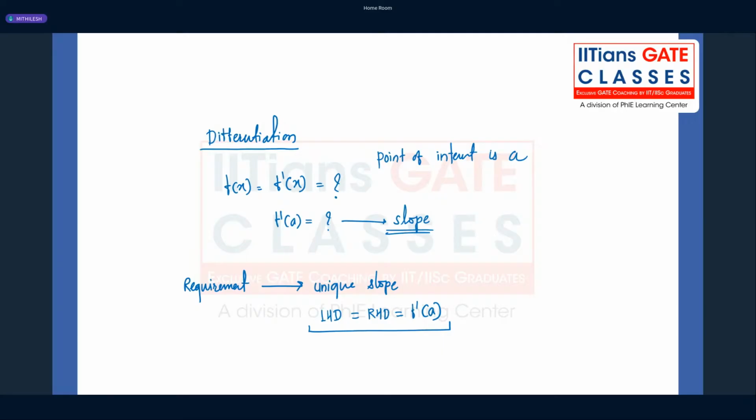Now, can you tell me how you can tell physically, just by looking at the figure? I have given you a hint now. What is the complete requirement of differentiability? If I give you the diagram, how can you tell whether it's differentiable or not? Maybe I'll give you a few more seconds to answer. Yes, some students are typing. Let's see the comments.